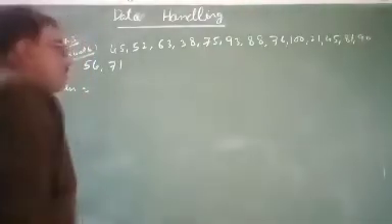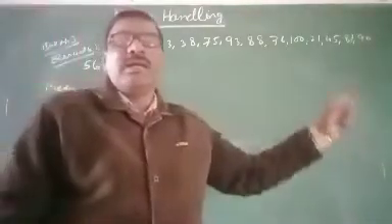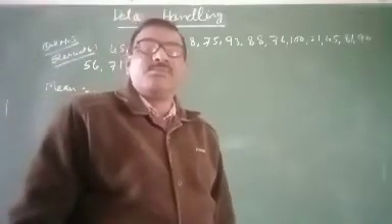We take all the data and divide by the number of data.